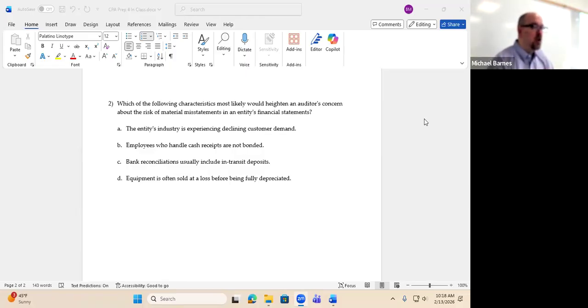B is an interesting one. Employees who handle cash receipts are not bonded. Now I realize this is not fair because if you don't know what bonding is, you couldn't pull out your phone and start looking stuff up because of the way that I've set stuff up. But does anybody know what it means to be bonded? Let me ask you this instead: has anybody heard about, after you get arrested, somebody posts bond? Okay, what does that represent?